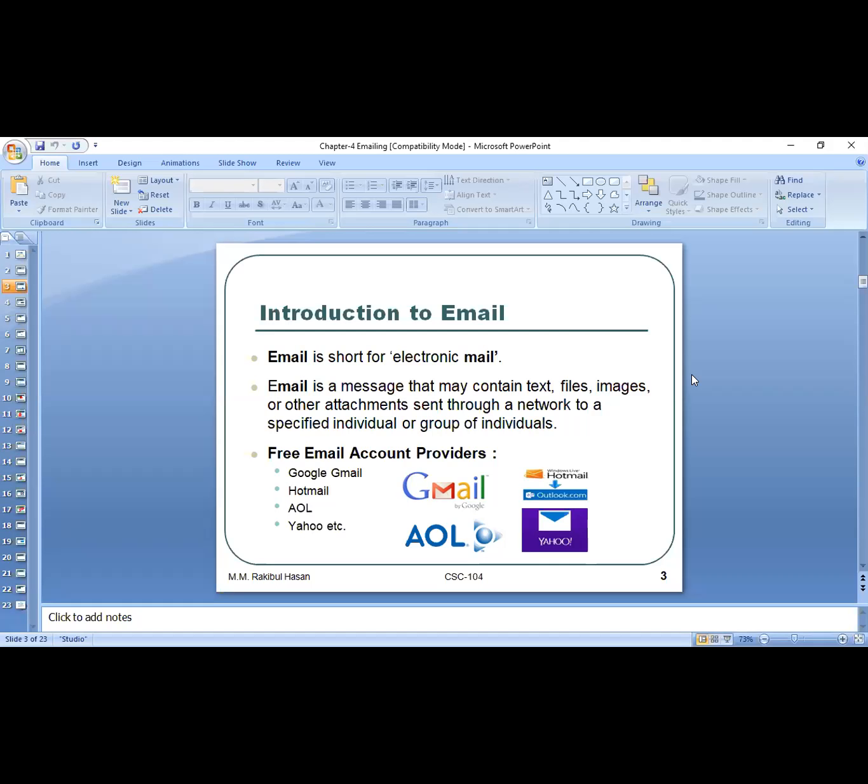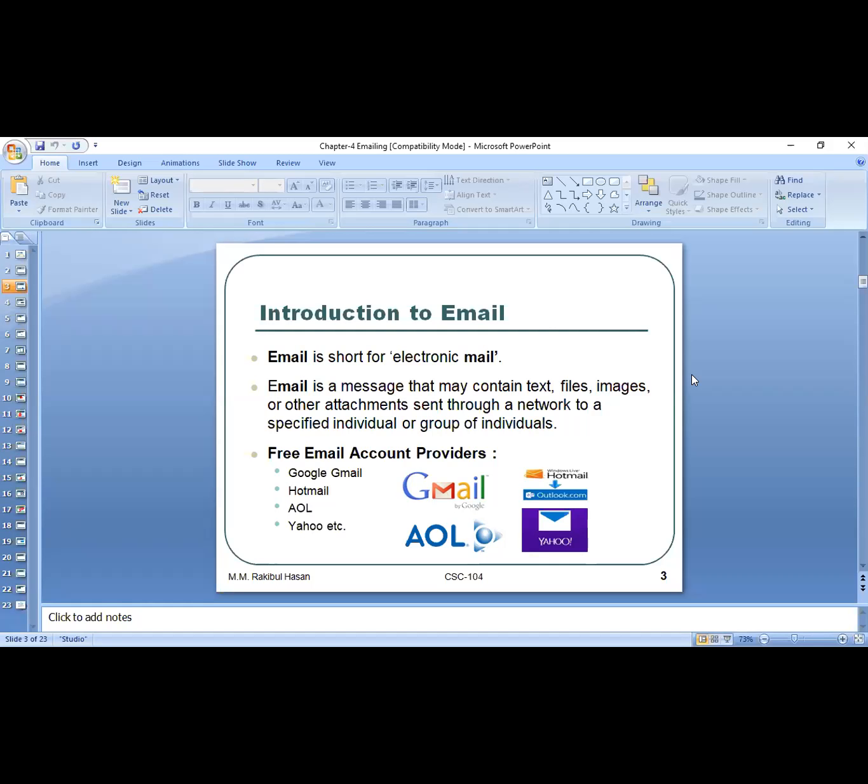But definitely there is a size limitation, like we cannot send more than 25 megabytes at a time through a single email. That is the limitation. You can send that email to a specific person, or you can send that email to a number of persons, according to your need.